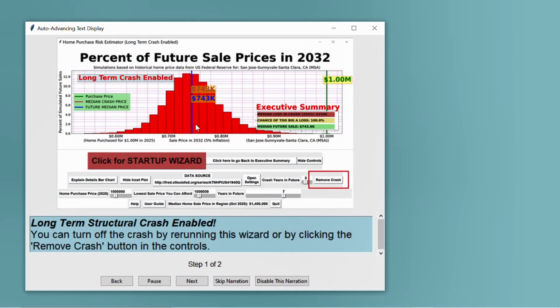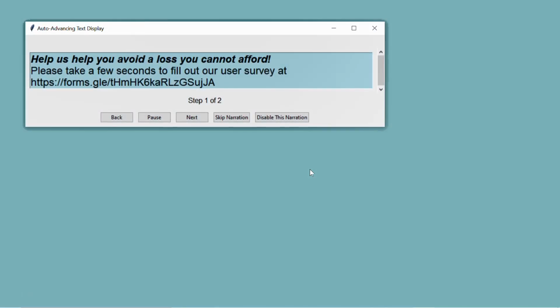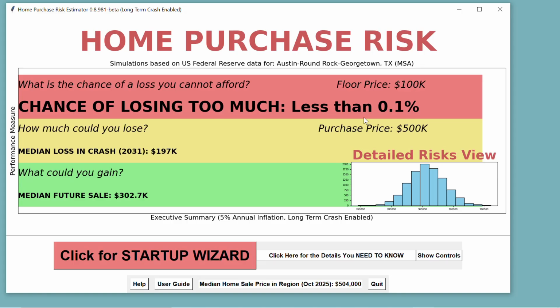It's thinking. Again, another narration on how to turn on and off the structural crash. We'll just skip that again. And we'll skip this one. And here are the results. All blue, the chance of losing too much is less than 0.1%. Risks are never zero, but they're very low.